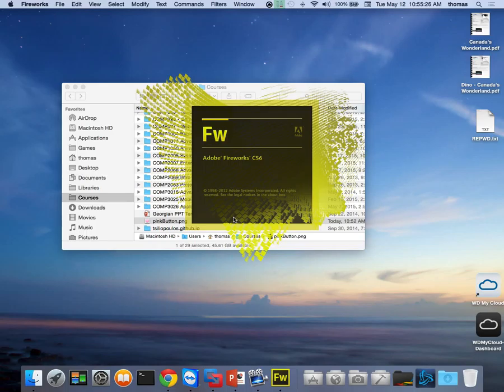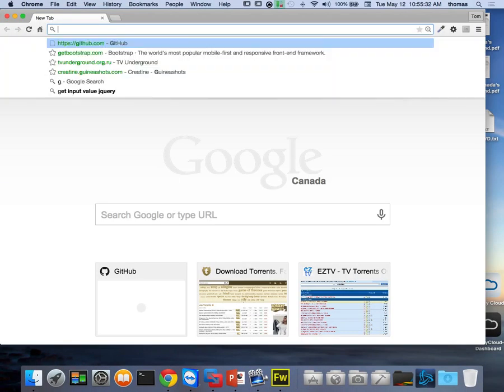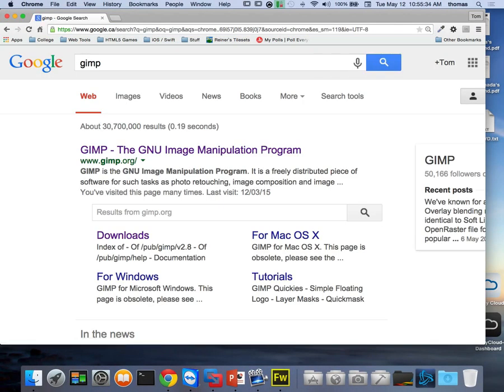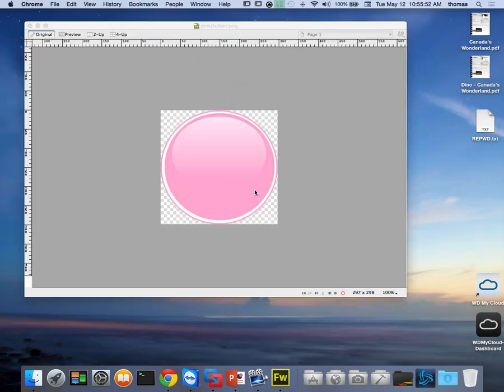Here's my Fireworks. I'm going to kick it off. You can use GIMP. That's definitely a tool you can download for free. We talked about tools. I'm going to say GIMP. GIMP is the free online kind of editor you can use. It's a graphic manipulation program that's free to do what I'm doing. It does it a little differently, and there's a ton of tutorials out there to help you download free tools, to kind of make this thing work.